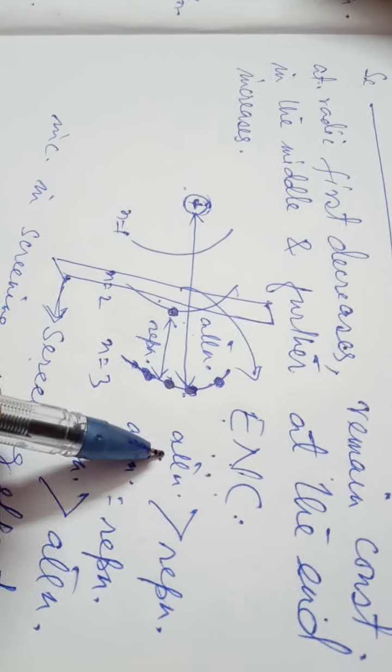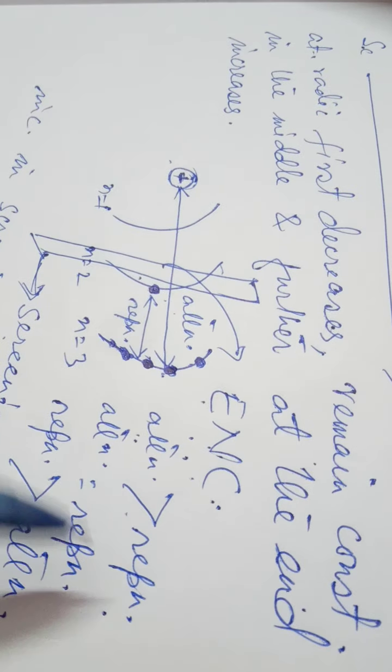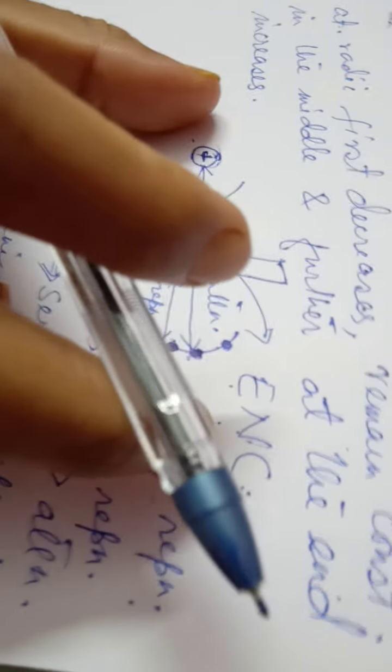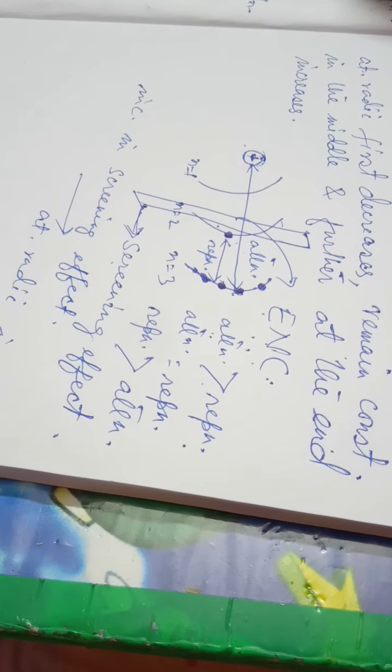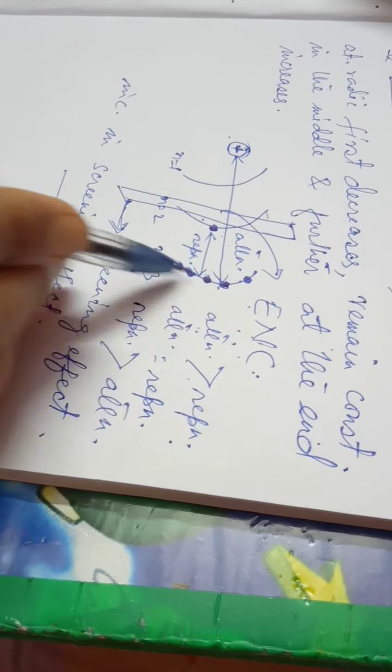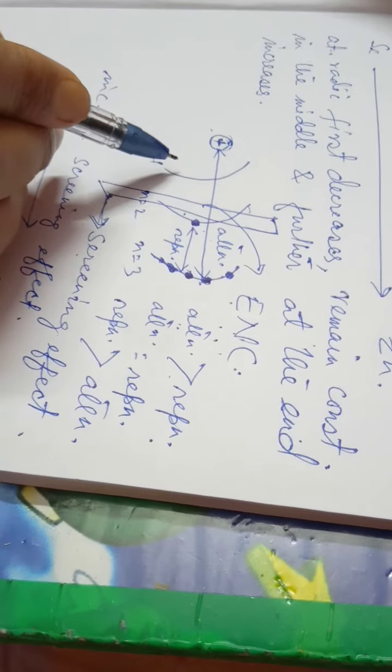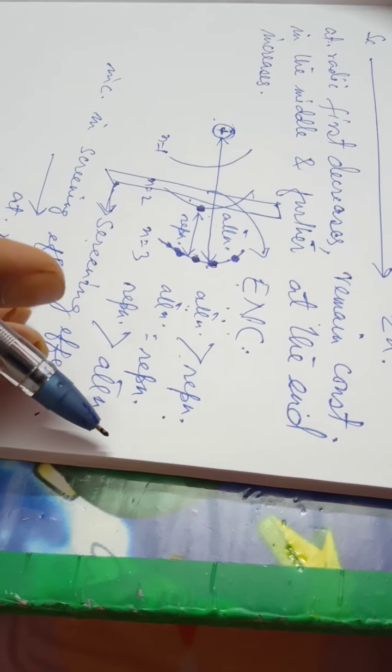But here at the beginning of the series, attraction is greater than repulsion. So the nucleus will shrink the atom towards itself. That is why the atomic radii first decrease. Then as the number of electrons goes on increasing, attraction will be there, repulsion will be there, so the atomic radii will remain constant.